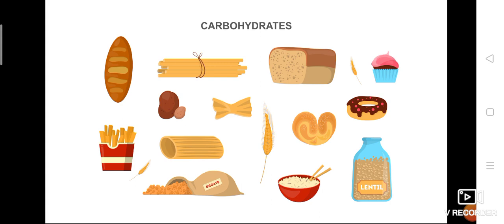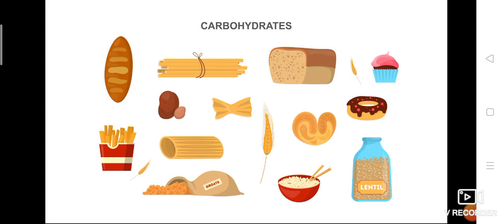Okay, now my question is, how do I know whether a particular food contains carbohydrates, or proteins, or fat or not? Suppose, for example, we are going to eat bread.